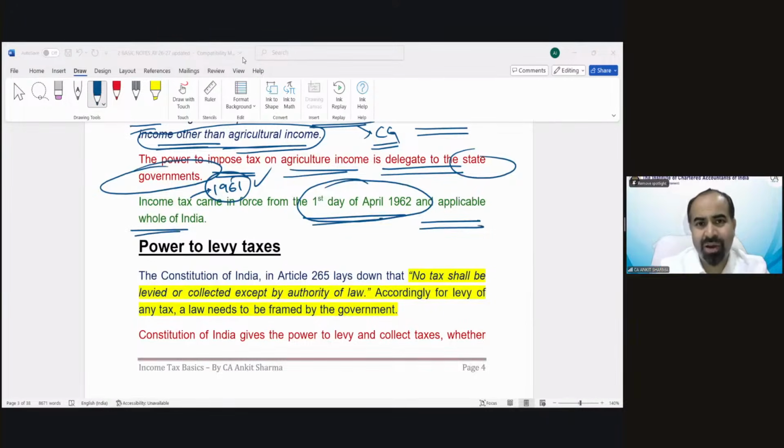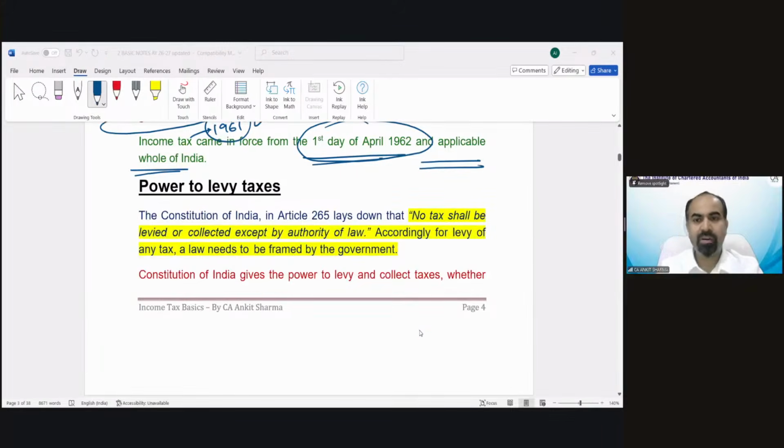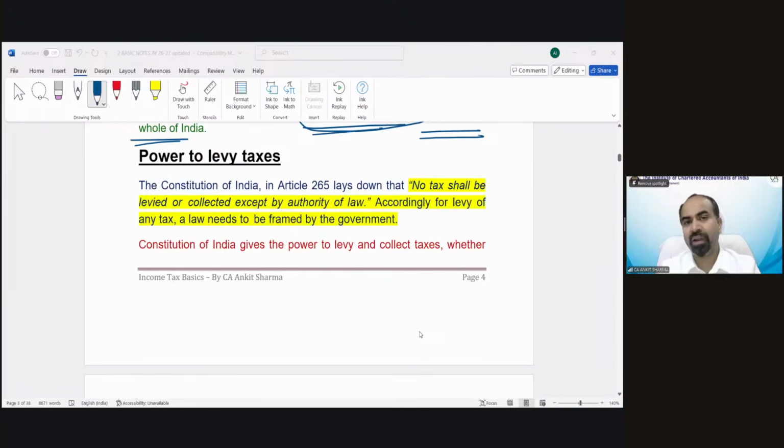So till now, I guess everything is clear. Technically, we have discussed nothing. There are very simple things like what income tax is, direct tax, indirect tax, and applicability. We have just discussed these topics till now: power to levy tax, the Constitution of India. Harivansh Kumar, kindly ask your query in the chat box. Okay.